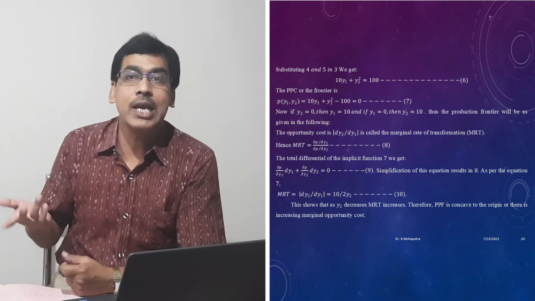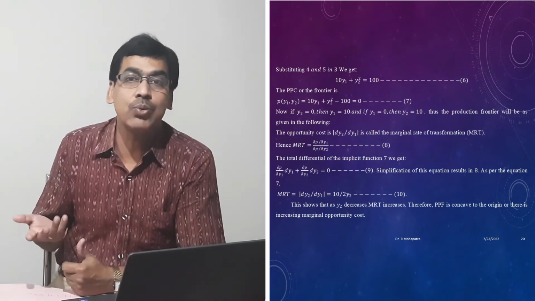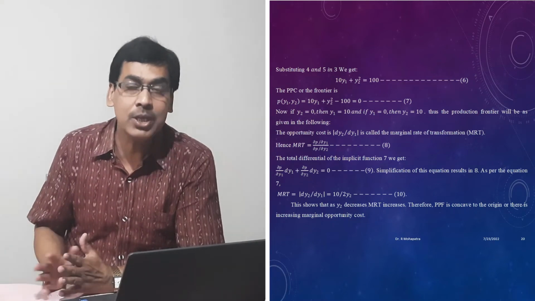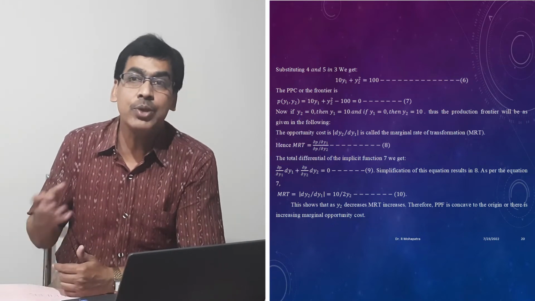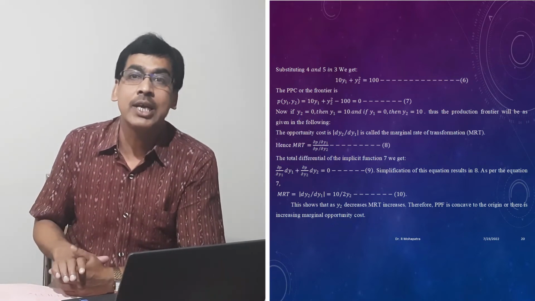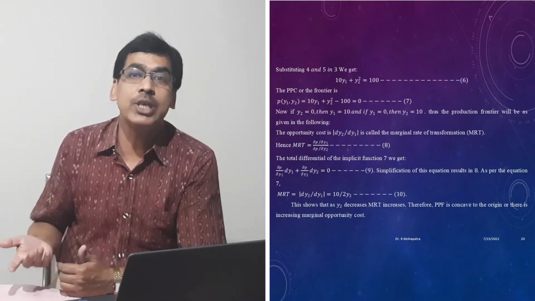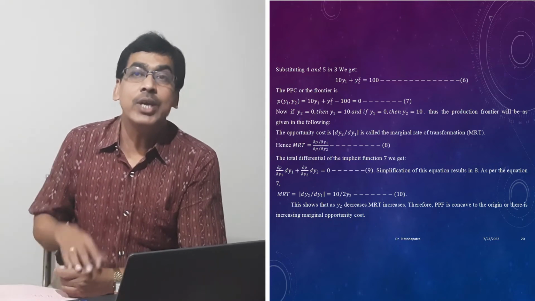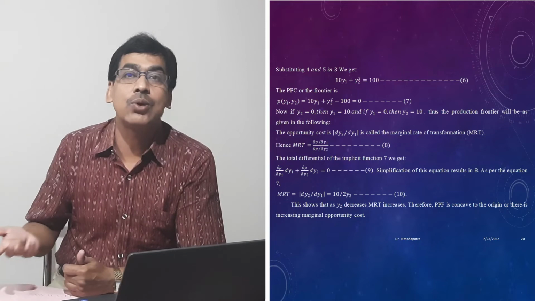So y1 is L1 divided by 10, this is the production function, and for y2 it is y2 equals the square root of L2. Now what is the availability of the resource? The resource is L1 plus L2 equals 100. If we invert these equations, we get L1 equals 10y1 and L2 equals y2 squared. Utilizing this, we get 10y1 plus y2 squared equals 100.